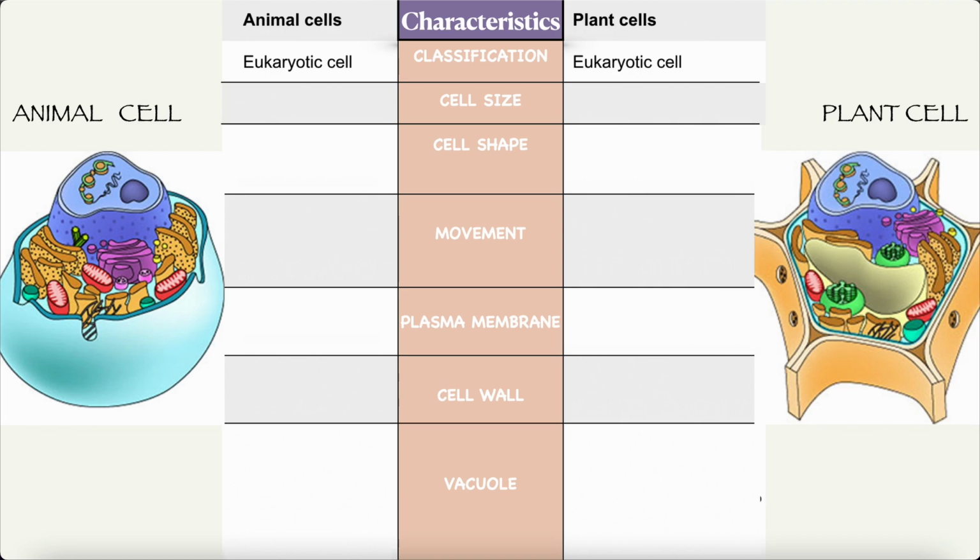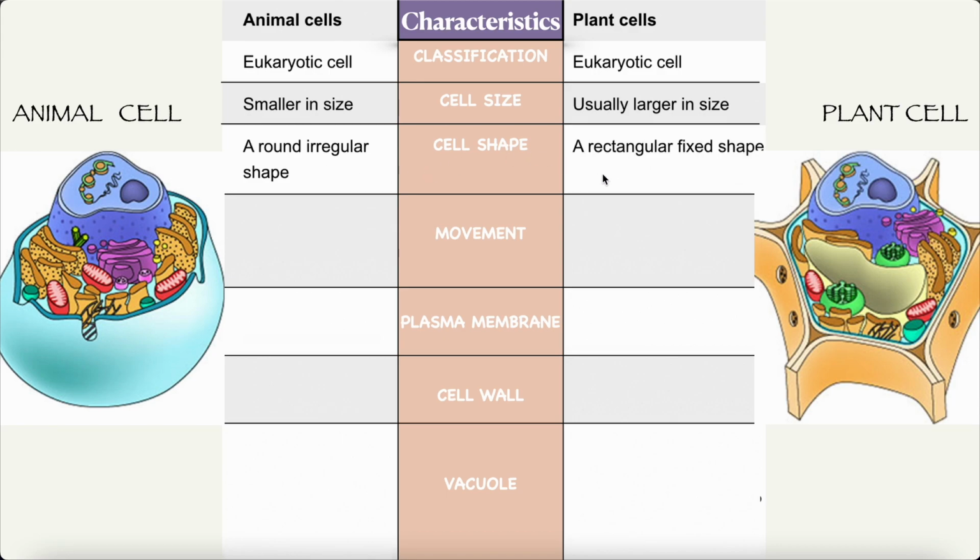Now that we have learned all the different organelles, let's compare the characteristics of animal cells and plant cells. So how are they classified? Both animal cells and plant cells are eukaryotic cells. Yes, they are, which means they are multicellular. Yes. How about the cell size? Animal cells are smaller in size, whereas plant cells are usually larger in size. We already saw that. How about the cell shape? Animal cells have an irregular shape, and plant cells have a fixed rectangular shape.